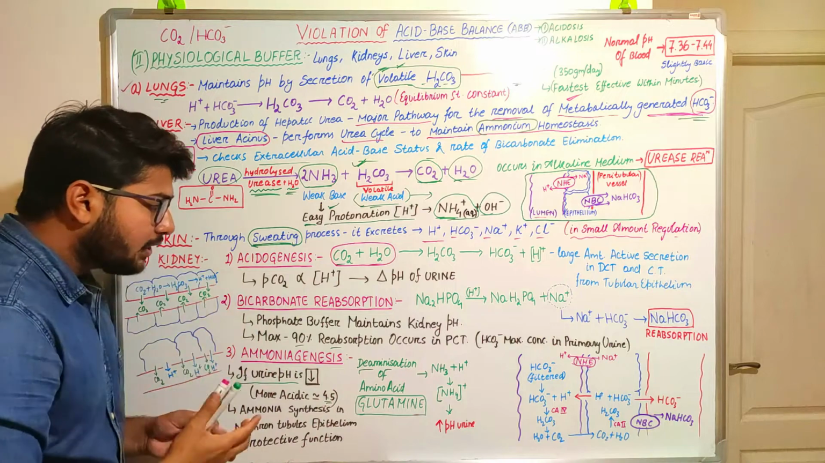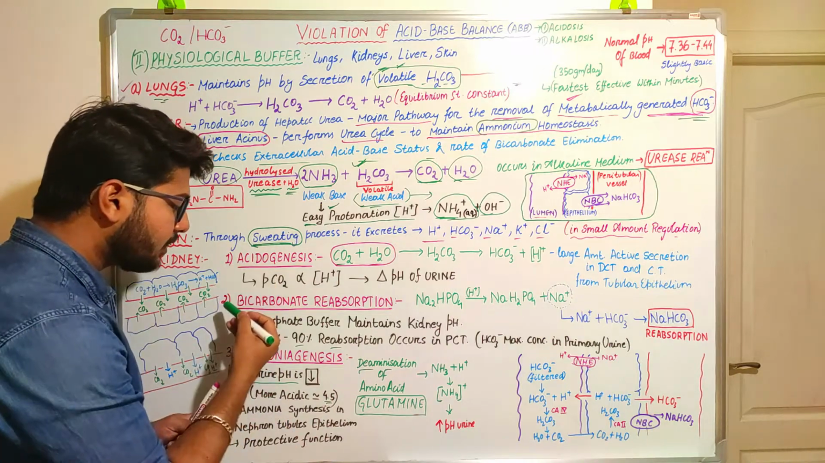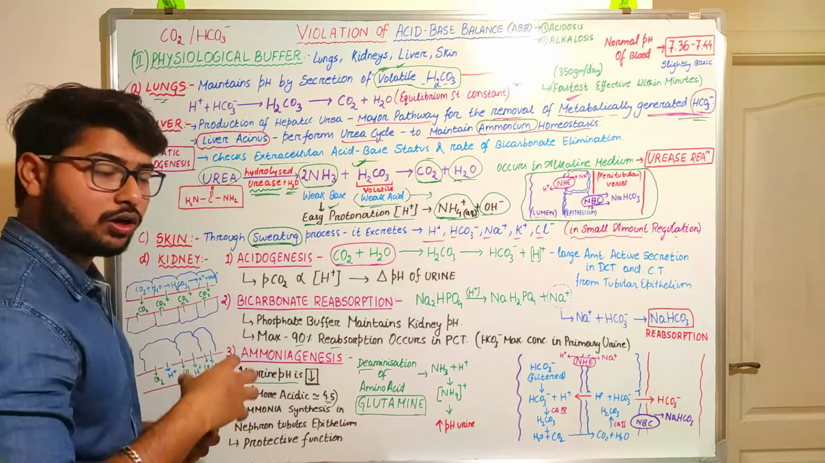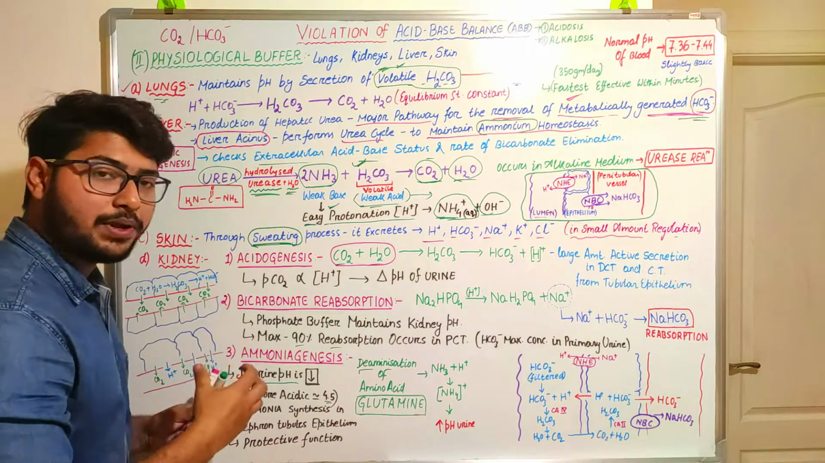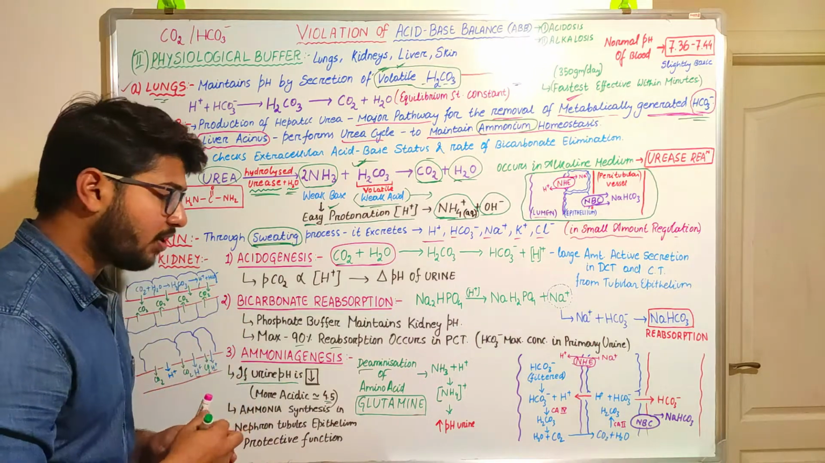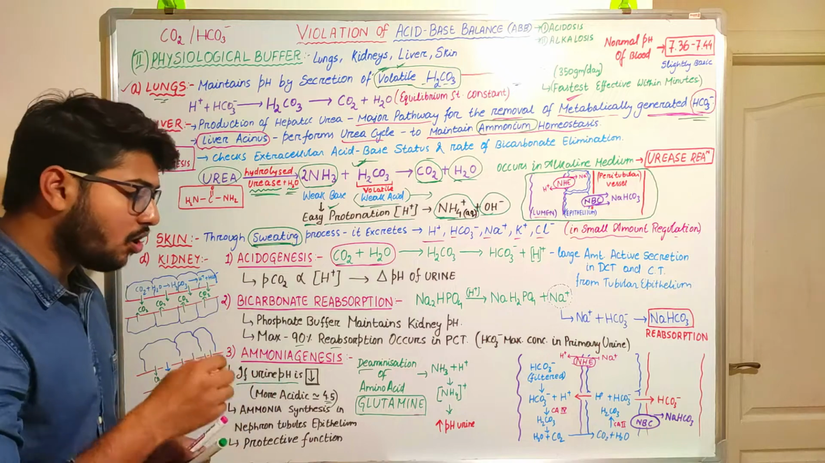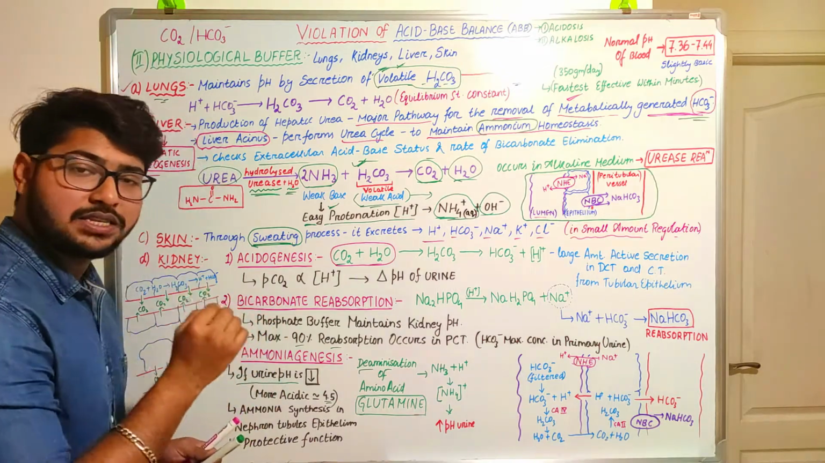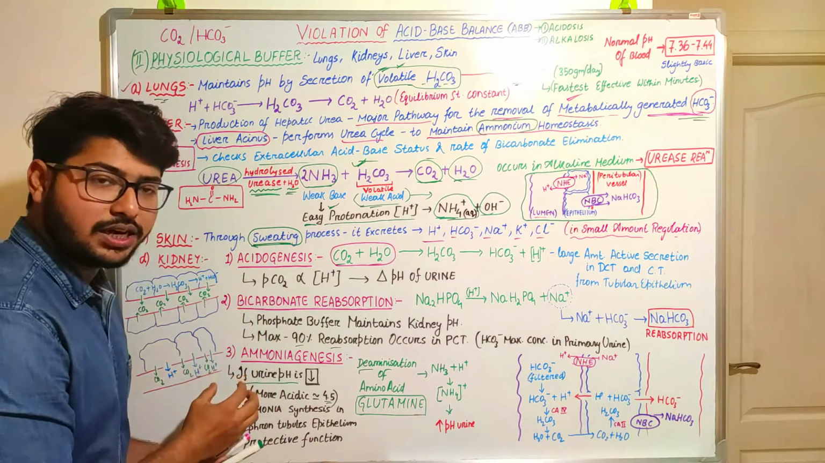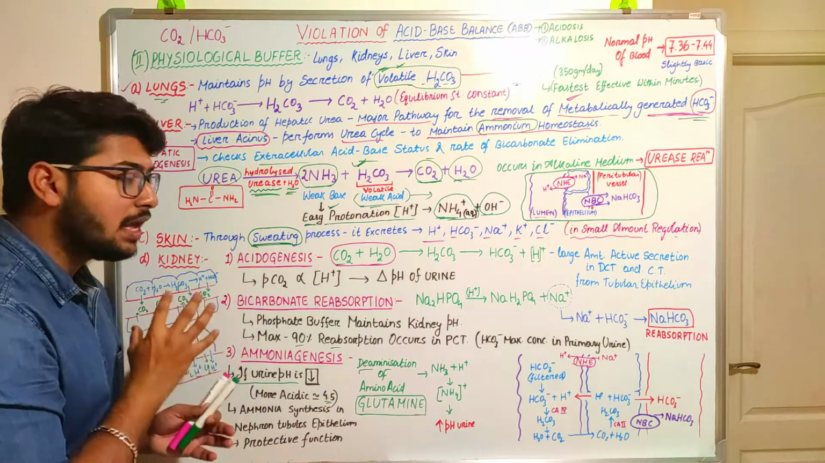Next, this acidogenesis and bicarbonate reabsorption process occurs normally. It means these are the physiological functions, but this ammonia genesis occurs in certain specific conditions. And what is that condition? We are all going to describe this.